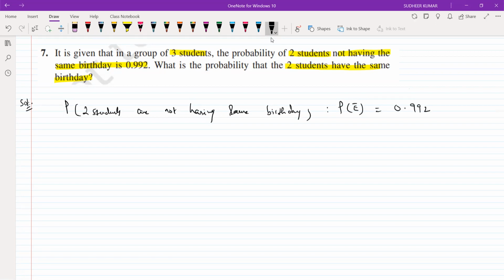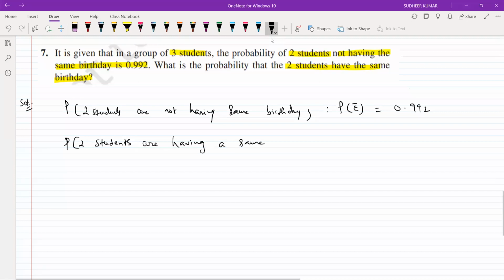Then the other one is the probability that 2 students are having the same birthday. This is considered as P of E. This is what we have to find.